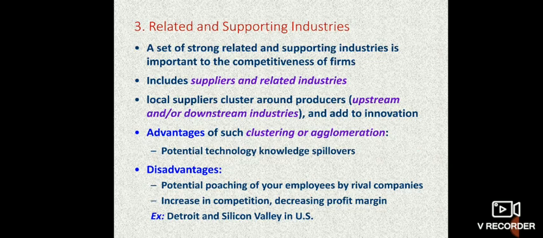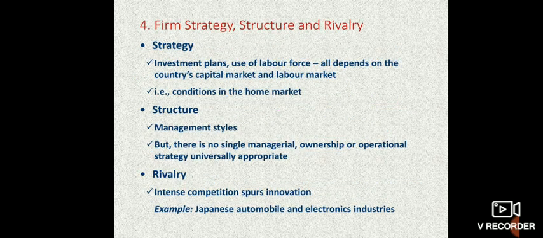Related and supporting industries: a set of strong related and supporting industries is important to the competitiveness of the firm. It includes suppliers and related industries. So the local suppliers cluster and the producers. It's like upstream and downstream of the industries, and that will add to innovations too. So related and supporting industries also play a very important role.